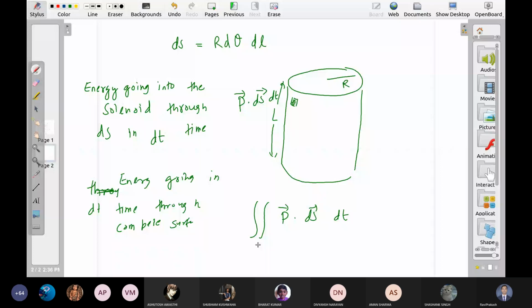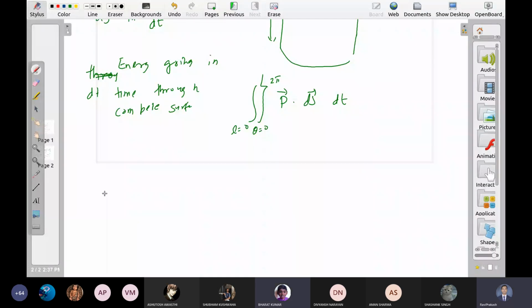Okay. So this much energy has gone into the solenoid in dt time. So due to this energy, the level of energy will increase inside the solenoid, right? Yes, sir. What was the energy at time t? B square by 2 mu naught, sir.